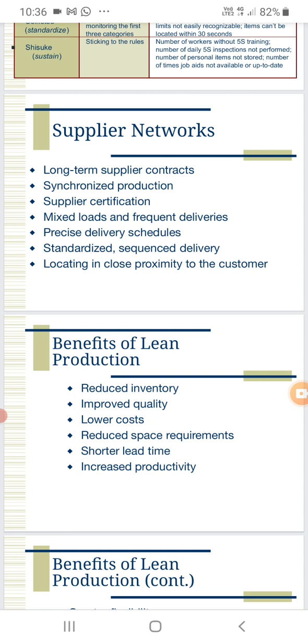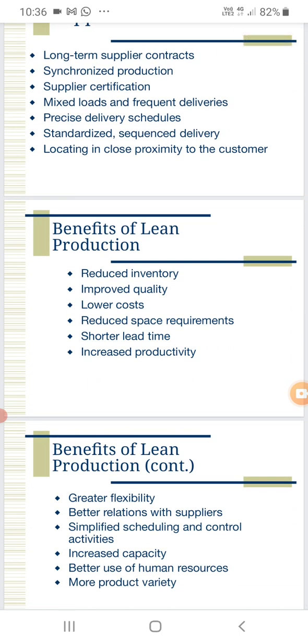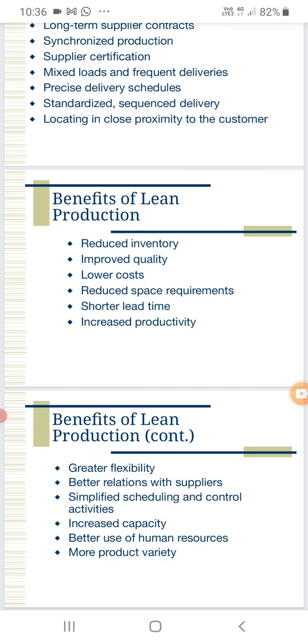So the benefits of lean production: improved quality, lower cost, reduced space requirements, shorter lead time, increased productivity, and greater flexibility, better relationship with the supplier, simplified scheduling and control activities, increased capacity, better use of human resources, more product variety. So these are carried out in the lean manufacturing system.